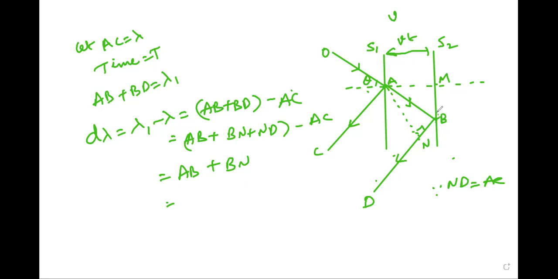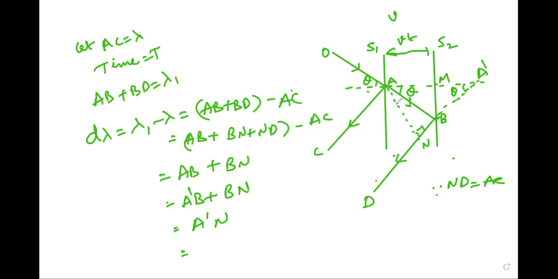AB is equal to A dash B plus BN. So A dash B plus BN is equal to A dash N. This is angle theta, then again it is also angle theta. This is a right angle triangle, with angle 90 degrees.